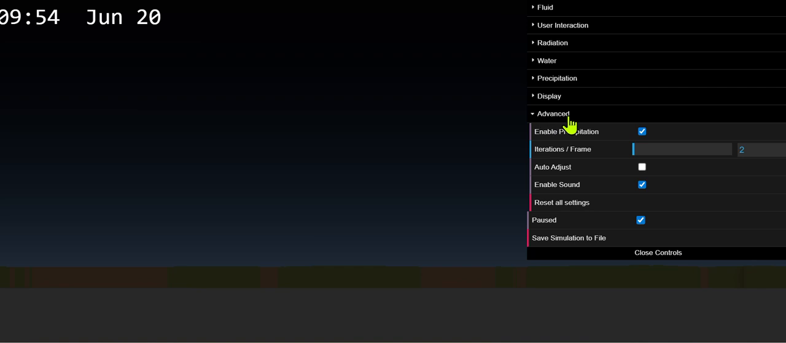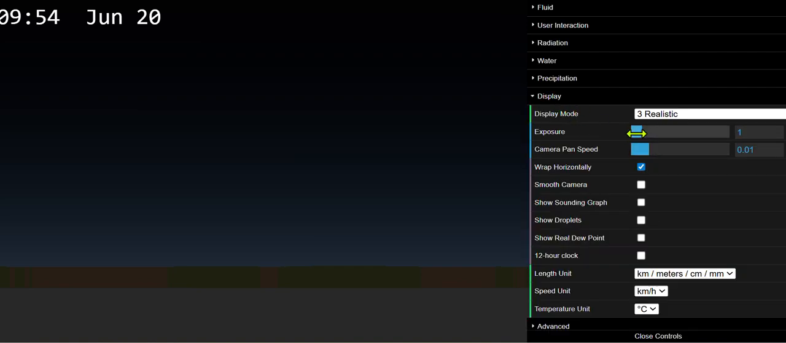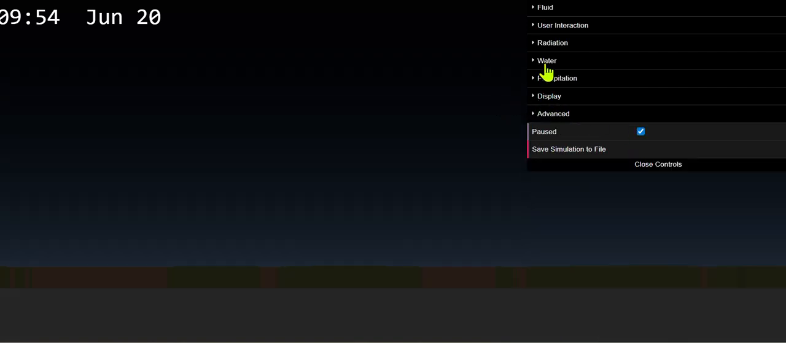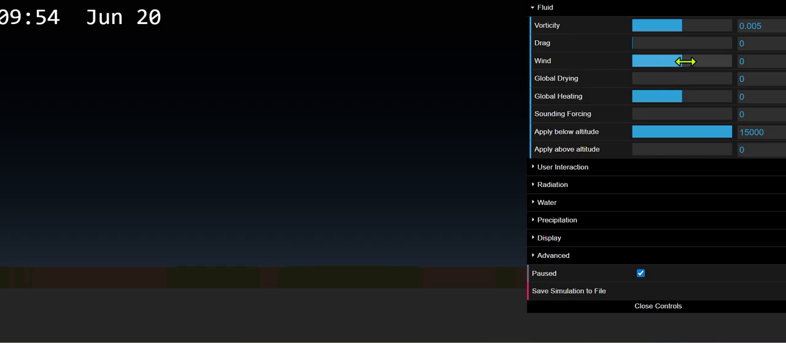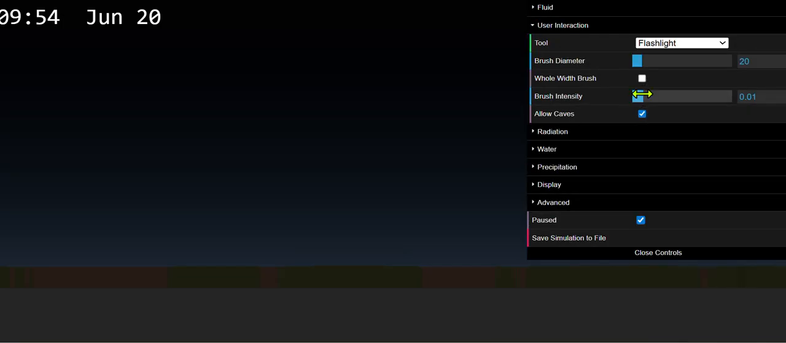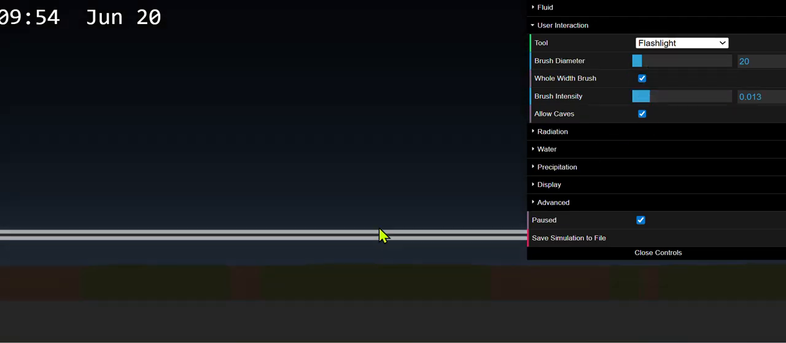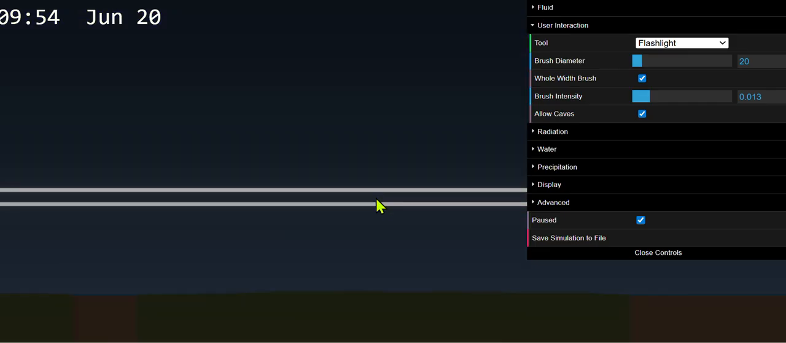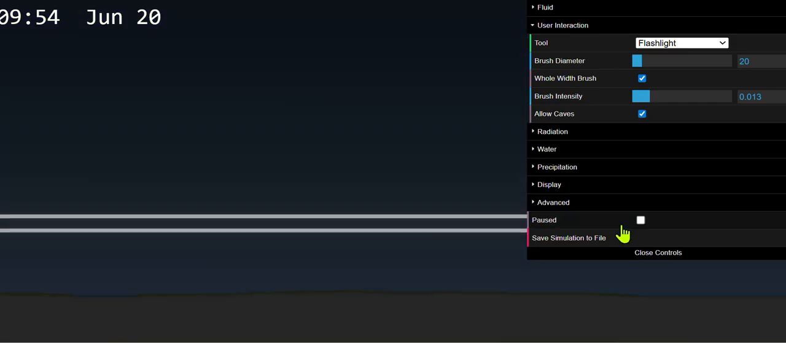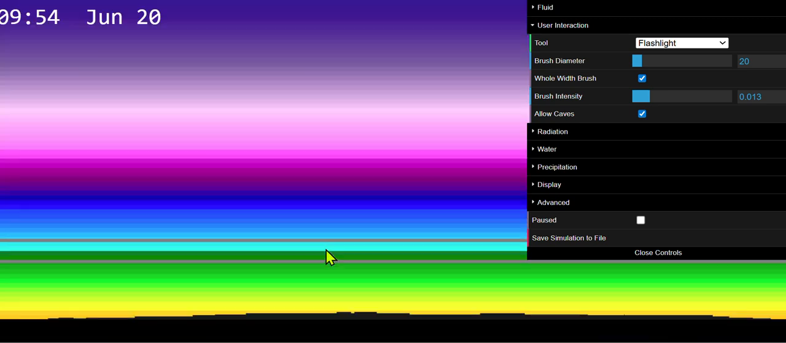As a fair point, you should lower the exposure a bit. For the fluid, you want a bit of wind. Although I don't really know what effect it has, it just works, okay? It just works. Now you need a whole width brush. As you can see the temperature. Oh yeah, let's unpause it first. Oh, that's a bit awesome, right?